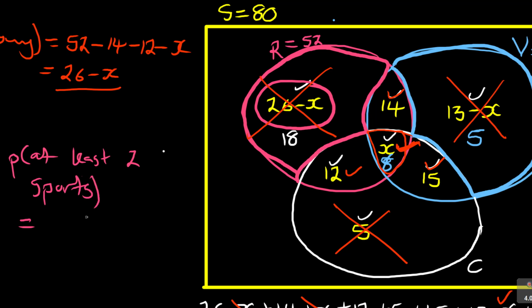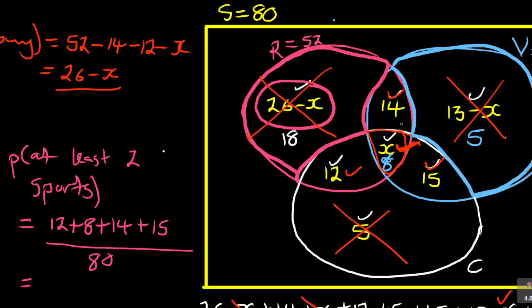is equal to, now remember you are adding, so we said there is 12 plus 8 plus 14 plus 15, and then you divide by the total number, which is 80.